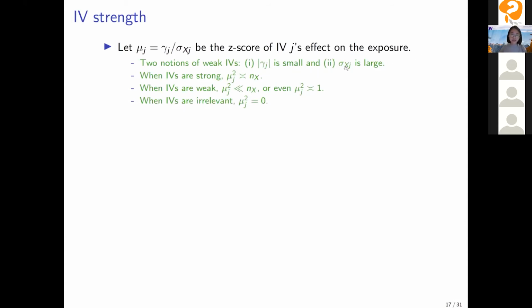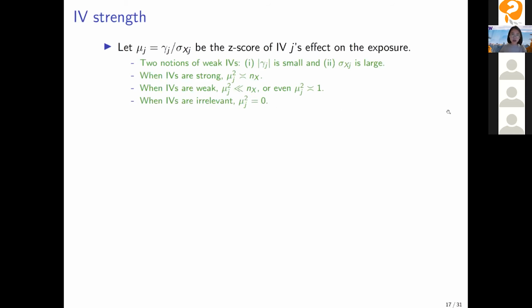And second, the sigma xj can be large, which is most likely due to rare variants. When IVs are strong, this mu j square is of order the sample size nx. If IVs are weak, this IV strength can be much smaller than nx, or even of constant order. And if the IVs are irrelevant, we have mu j square equals 0.